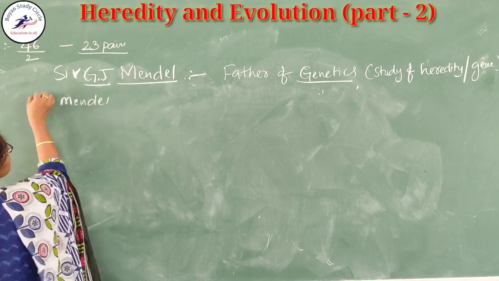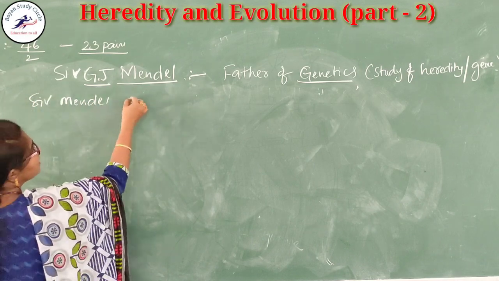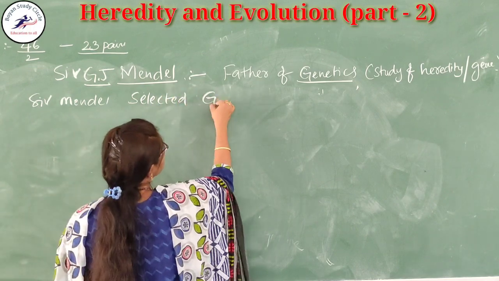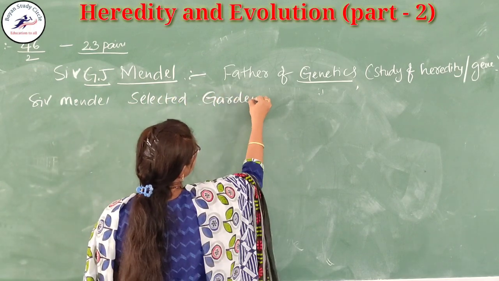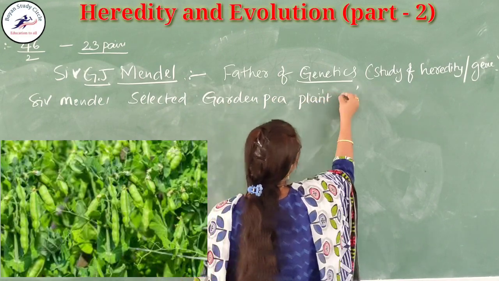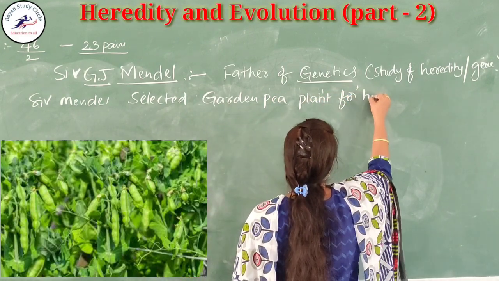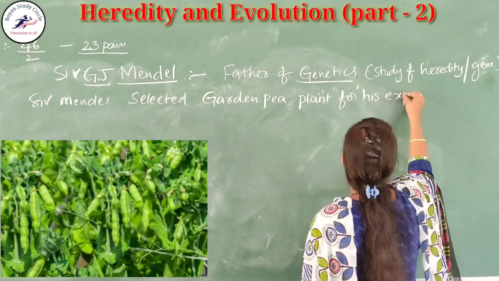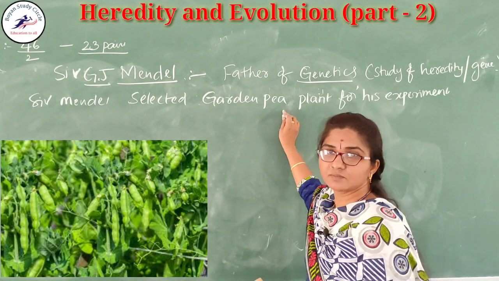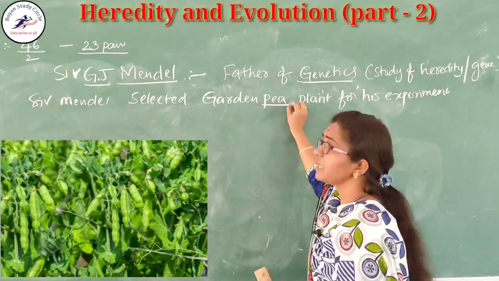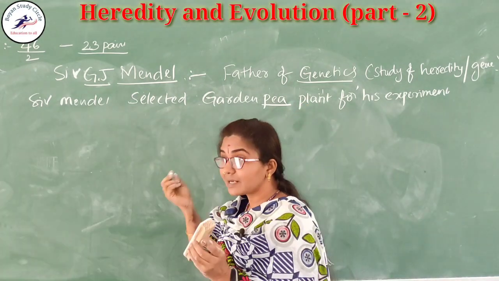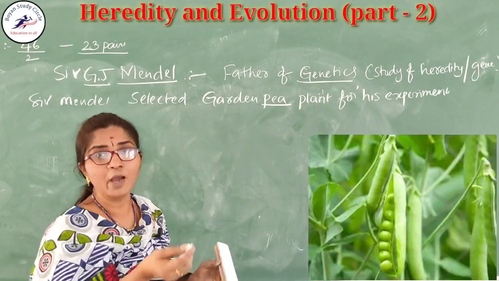Mendel selected the garden pea plant for his experiment. Why did he select the pea plant? Many species are there, but he selected only the pea plant. So certain reasons are there for the selection of the pea plant.